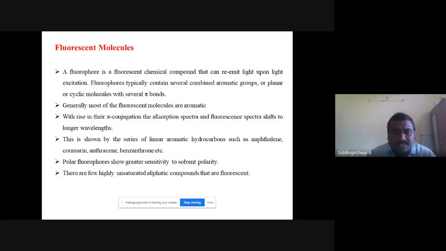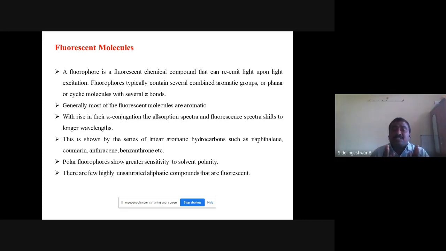Any fluorophore is a chemical compound which can re-emit light after absorbing light, when it undergoes deactivation. Some fluorophores absorb in the UV region and emit in the visible region. This emission energy gives very important information about the molecules and their surrounding environment.